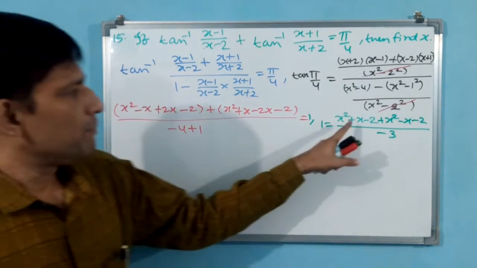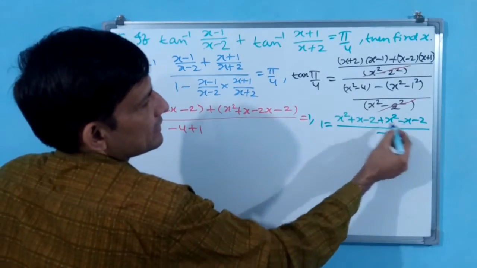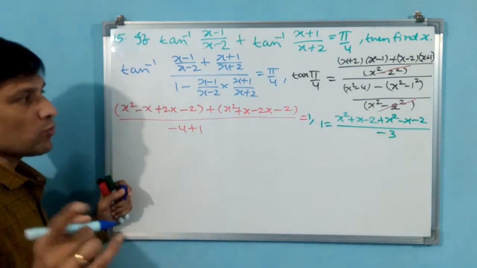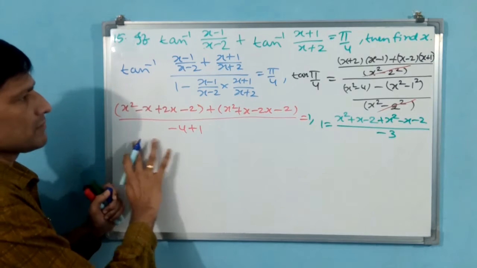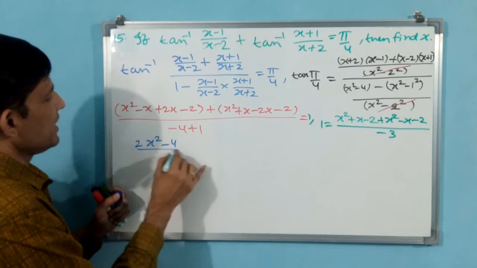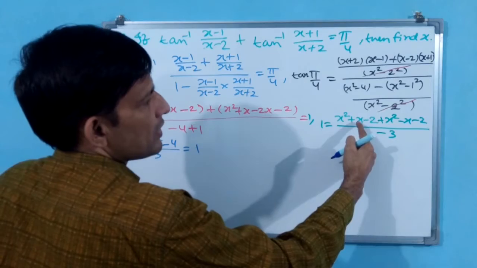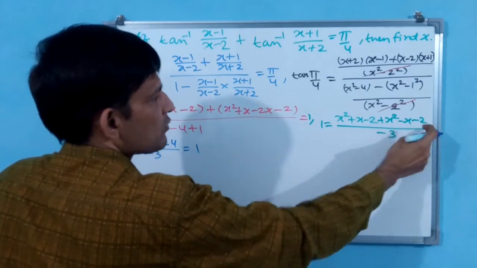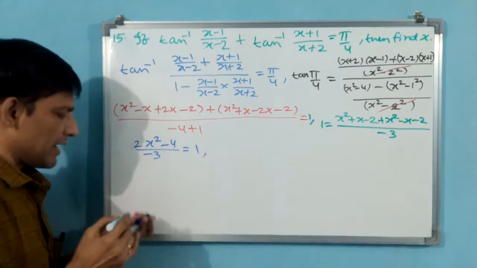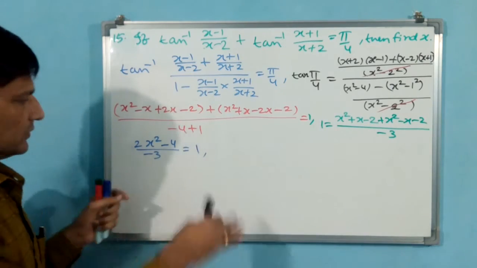Okay, now you see here, plus x minus x is going to get cancelled. But minus 2 minus 2 is minus 4, x square plus x square is 2x square. You write like this: 2x square minus 4 by minus 3 is equal to 1. Is it correct? Why? Because x square plus x square is 2x square, plus x minus x cancelled, minus 2 minus 2 is minus 4. Okay, 2x square minus 4 by minus 3 is equal to 1. This will be the value. Okay, now you see minus 3 you can send that side. Cross multiplication.